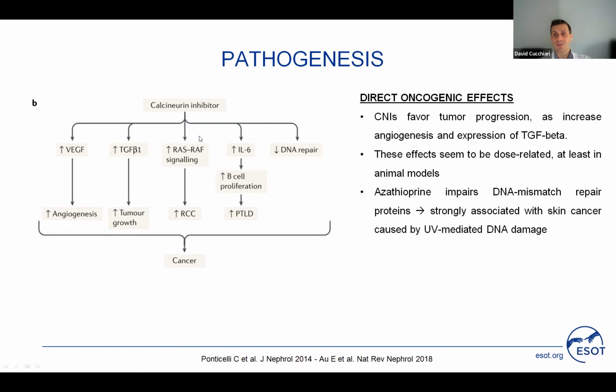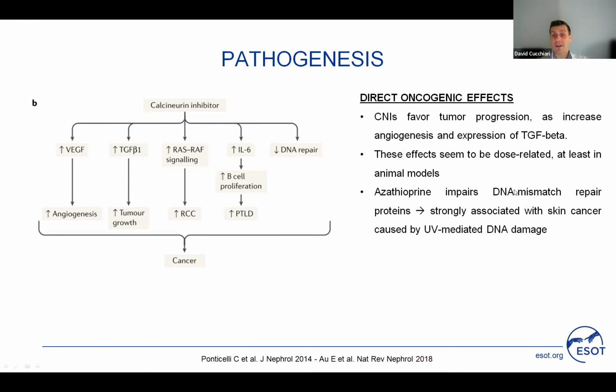They are also associated with an increase in TGF-beta, and this is associated with an increase in tumor growth. Also, they increase the RAS-RAF signaling, which is implicated in carcinogenesis in renal cell carcinoma, and they increase interleukin-6 production that is associated with B-cell proliferation in PTLD.